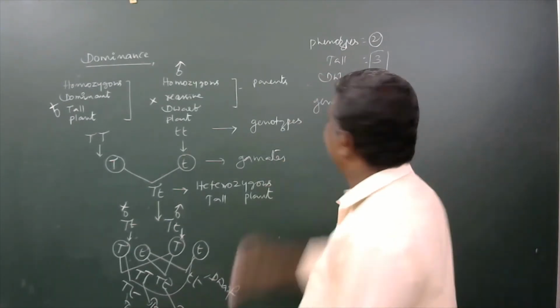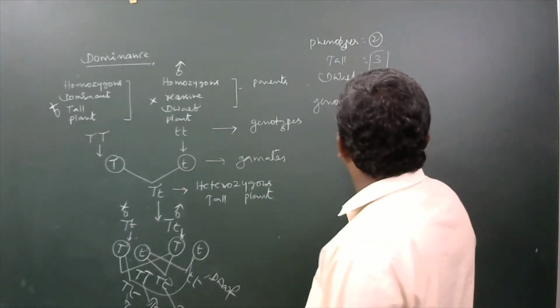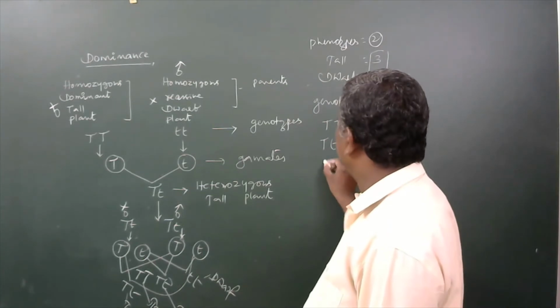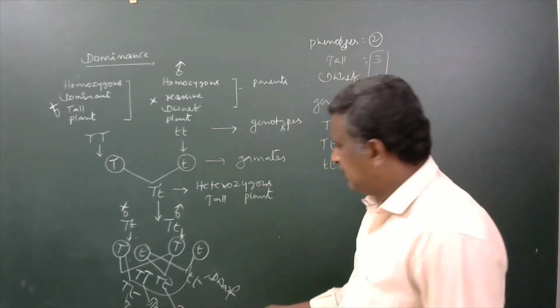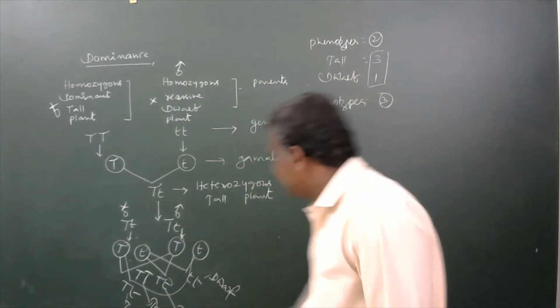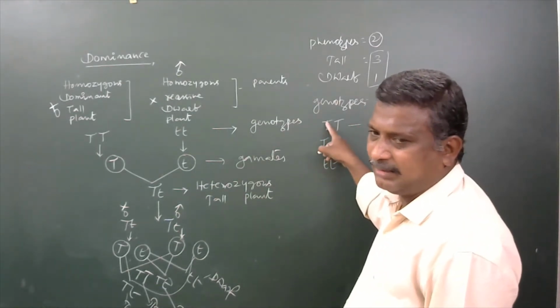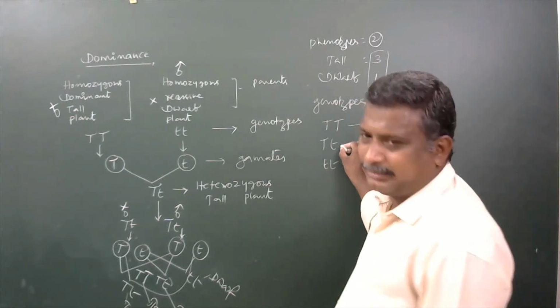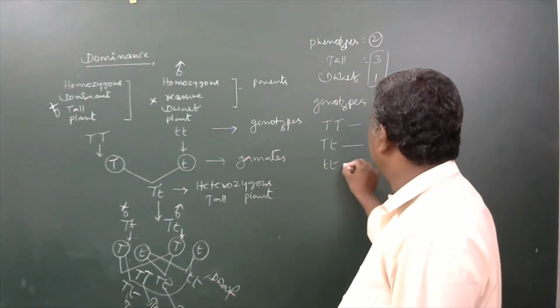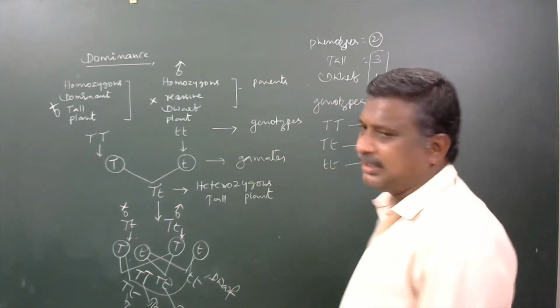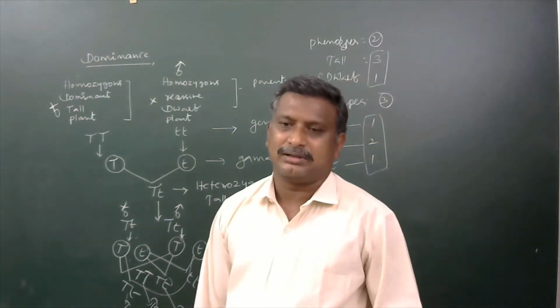There are 3 genotypes. One is capital T capital T, other one is capital T small t, other one is small t small t. So capital T capital T combination is only one, the homozygous dominant condition. And heterozygous tall plants, there are 2 in number. So 1:2:1 is the genotypic ratio of the F2 generation.